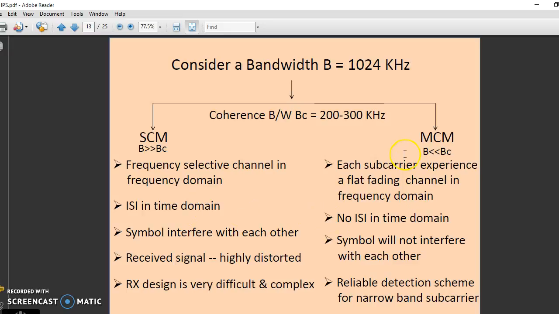While for multi-carrier communication, we have divided the whole bandwidth into a number of subcarriers, and each subcarrier has very little bandwidth. Now each subcarrier's bandwidth is much less than BC. So each subcarrier experiences a flat fading channel in the frequency domain, or in the time domain there is no ISI. Now the symbols will not interfere with each other. So a reliable detection scheme can be applied for the narrowband subcarriers.